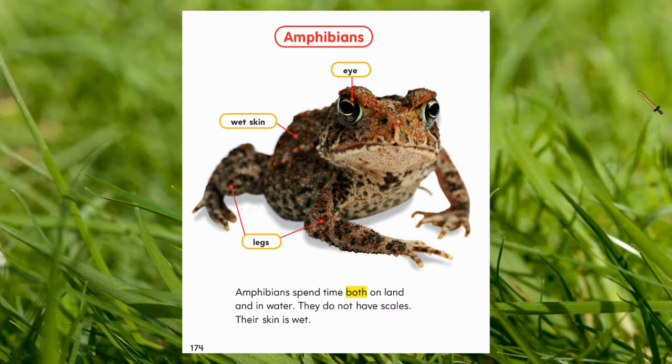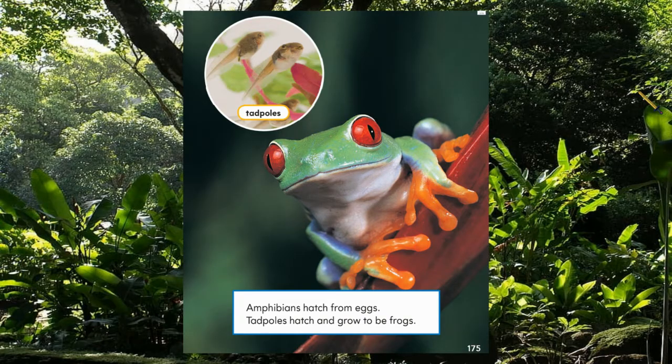Amphibians. Amphibians spend time both on land and in water. They do not have scales. Their skin is wet. They also have legs, wet skin, and an eye. Tadpoles. Amphibians hatch from eggs. Tadpoles hatch and grow to be frogs.